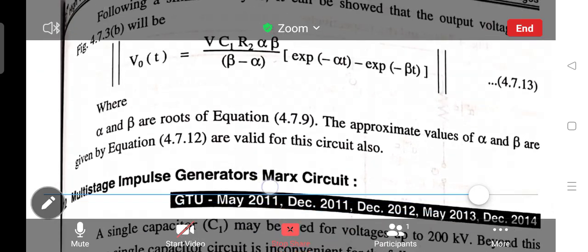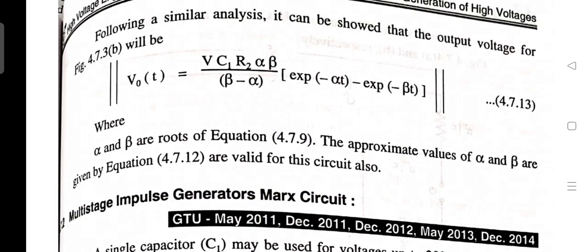Let's conclude it. Following a similar analysis, it can be shown that the output voltage for the second circuit will be V0(t) = V·C1R2·alpha·beta/(beta minus alpha) times the exponential terms. Here alpha and beta are the roots of the equation.